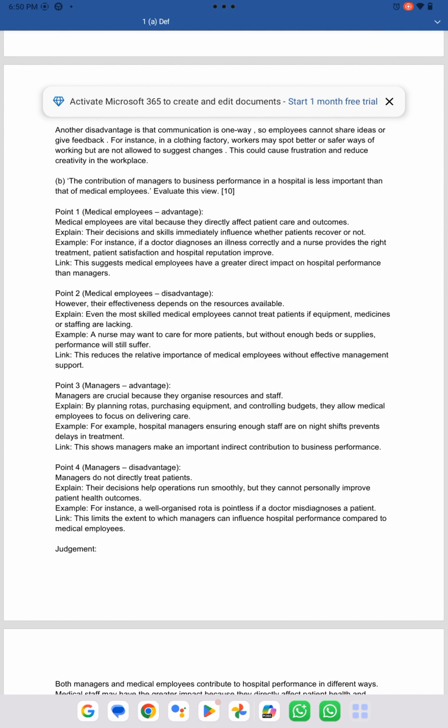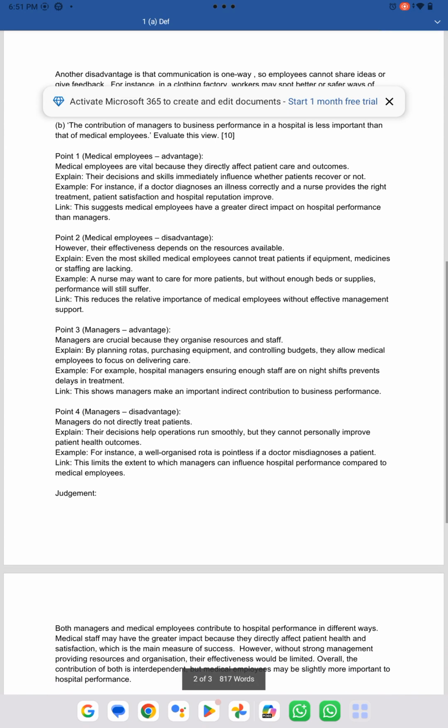And then I have put my example, meaning my application. So for instance, if a doctor diagnoses an illness correctly and a nurse provides the right treatment, patient satisfaction and hospital reputation improve. Then again, I link this back to answer the question. So this suggests that medical employees have a greater direct impact on hospital performance than managers. Then I have made the point to